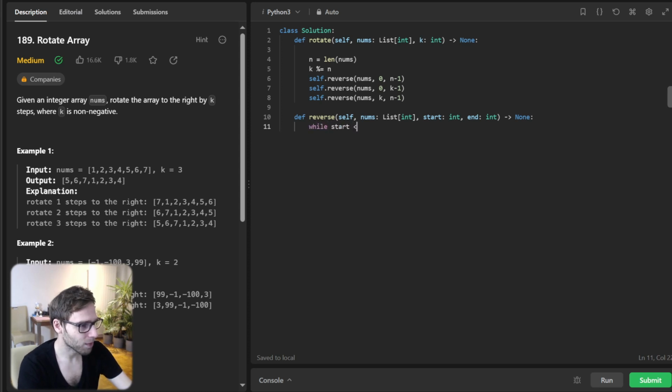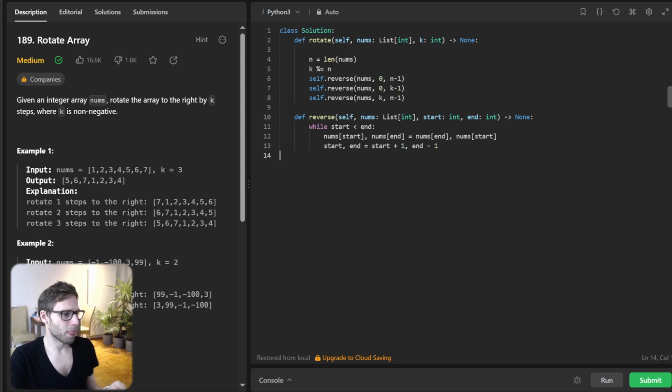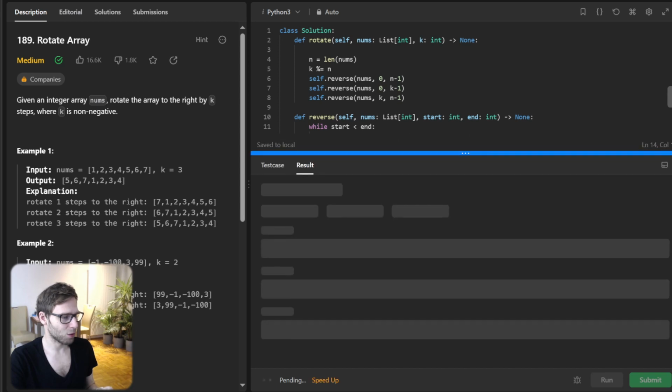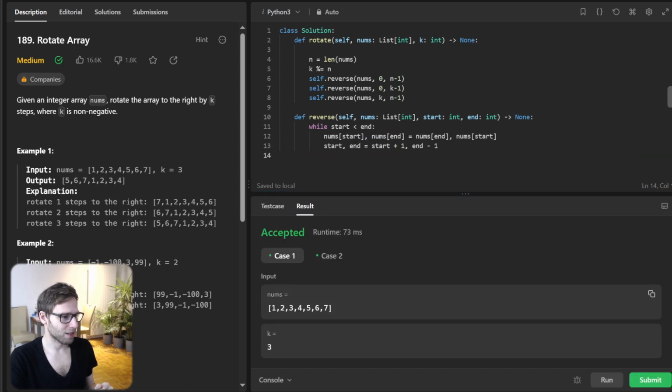So while start is less than end, nums[start] and nums[end] are swapped, with start plus 1 and end minus 1. So this is our reverse function. Now let's run it to see if it's working. So yeah, all good. This function simply swaps elements, moving inward from the ends of the section we want to reverse.